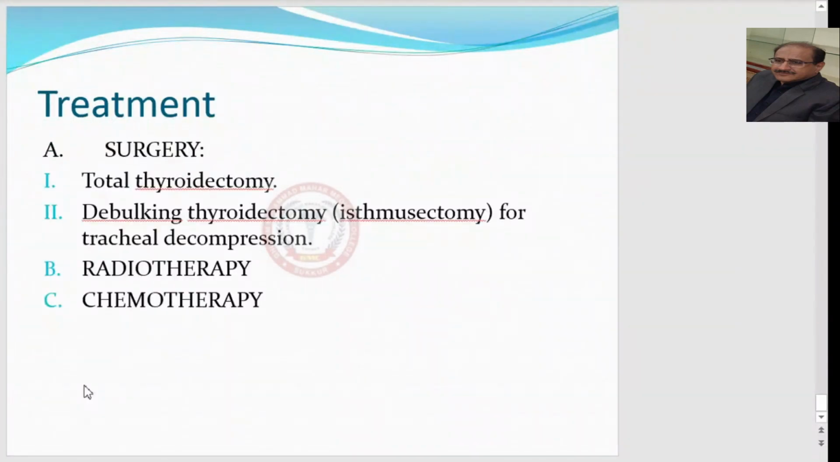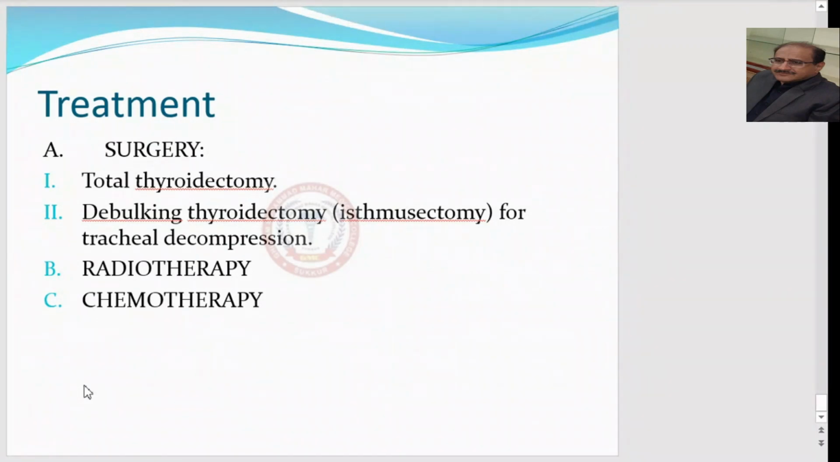And what are the treatment options of this anaplastic carcinoma? Surgery has a limited role. If the tumor is operable and resectable, and it is not too much fixed to the trachea and other surrounding structures, total thyroidectomy should be done. But if the tumor is fixed, not mobile, and not easily resectable, we will go for debulking surgery, meaning the isthmusectomy.